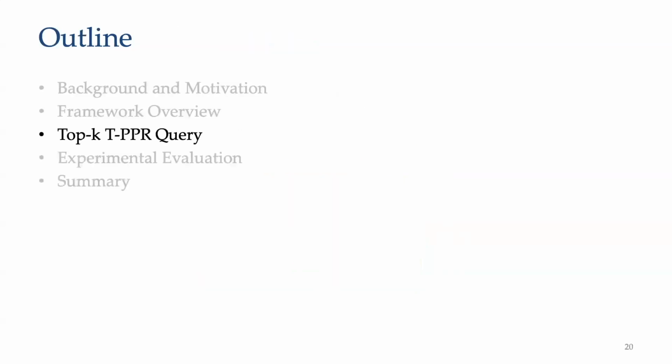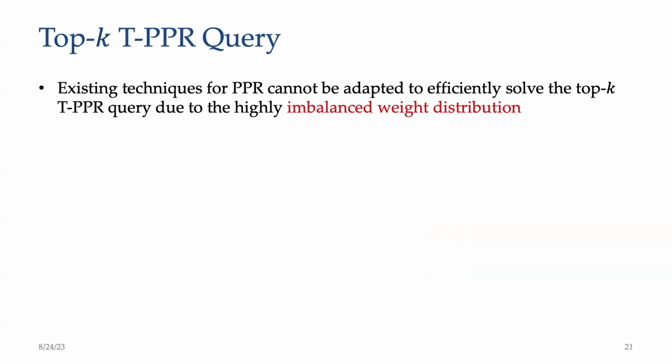Next, I will introduce how we solve the top k TPPR query problem. The core technical challenge of Zebra is to answer top k TPPR queries efficiently. Otherwise, the computational costs saved from avoiding recursive temporal neighborhood aggregation could be overconsumed by the query algorithm itself. Although many advanced techniques have been developed for PPR, or personalized PageRank, query processing, they cannot be adapted to efficiently answer top k TPPR queries due to the highly imbalanced weight distribution.